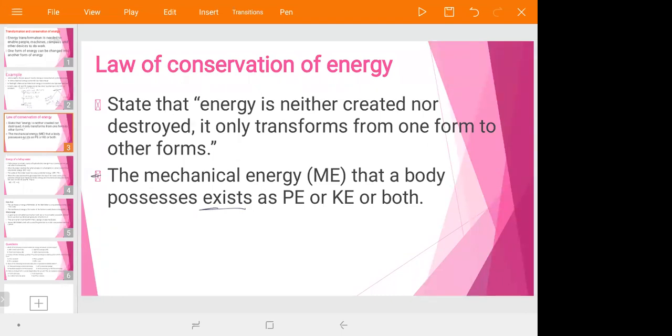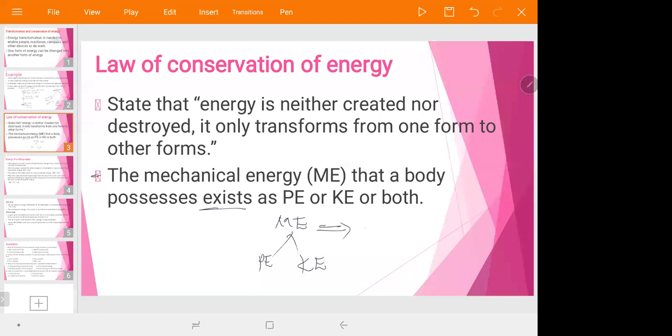Therefore, mechanical energy means potential energy plus kinetic energy. The mechanical energy of a body exists as potential energy or kinetic energy. That means mechanical energy is categorized into, as we have seen previously, potential energy and kinetic energy.